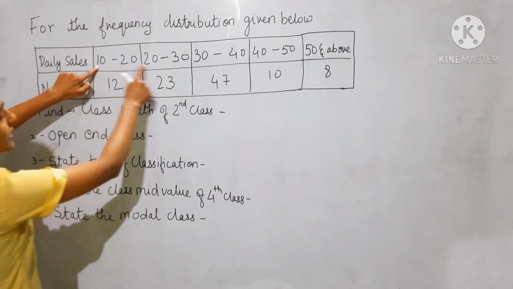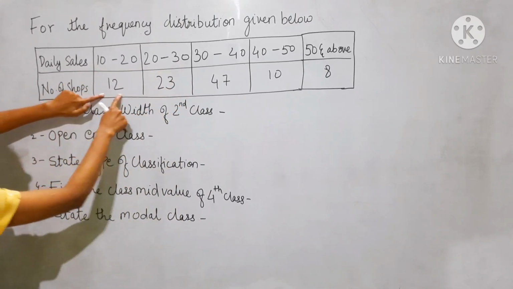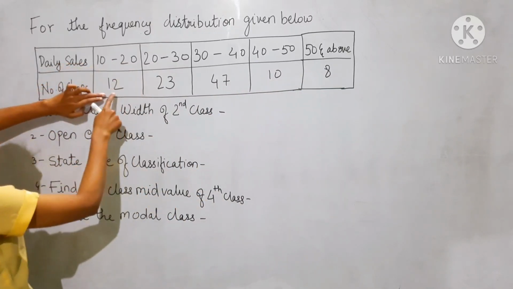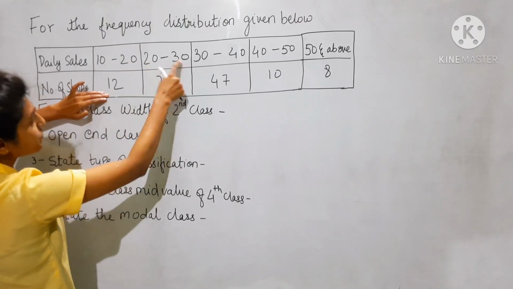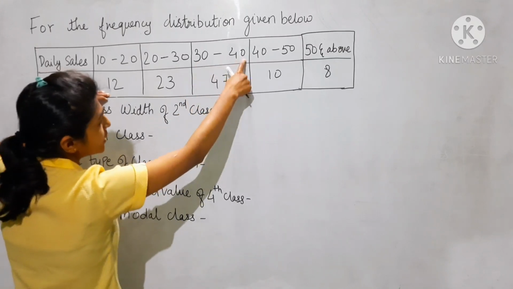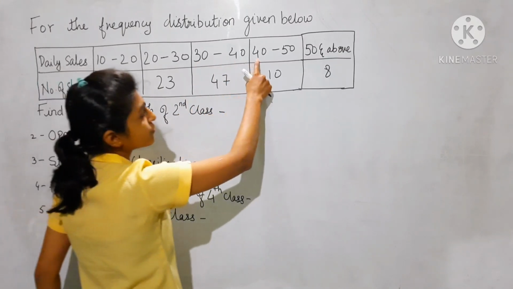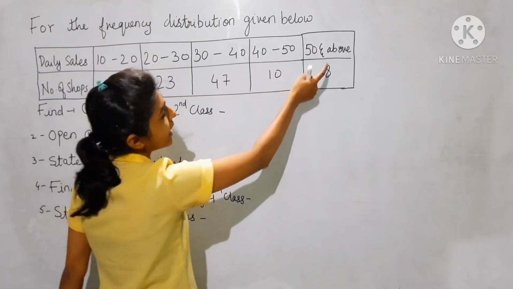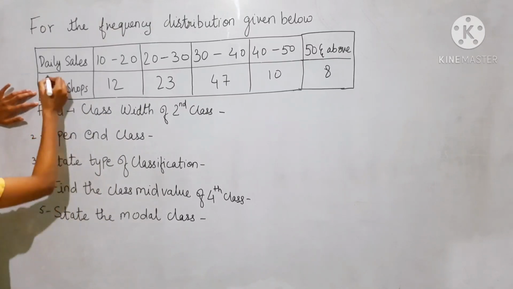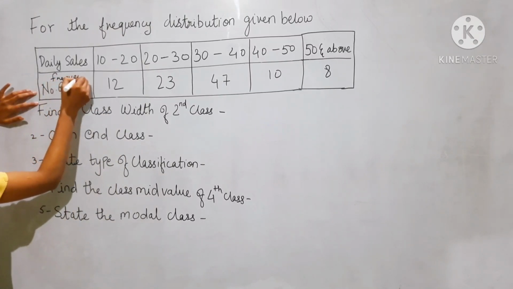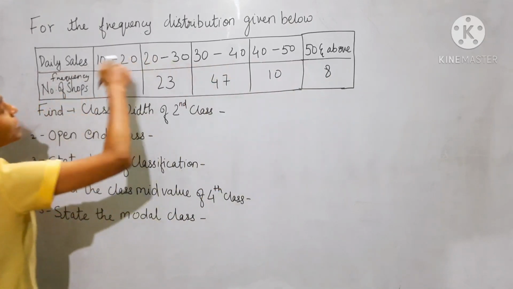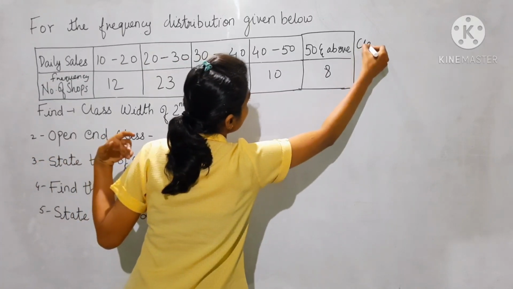For class 10 to 20 the frequency is 12, 20 to 30 the frequency is 23, 30 to 40 the frequency is 45, 40 to 50 the frequency is 10, and 50 and above the frequency is 8. The number of shops is the frequency, and 10 to 20, 20 to 30, 30 to 40, 40 to 50 are the classes, the class intervals.